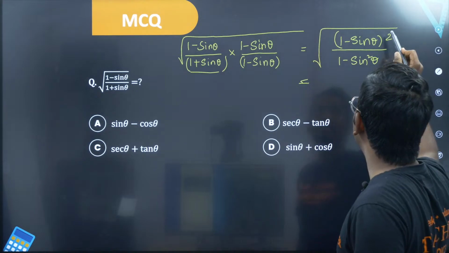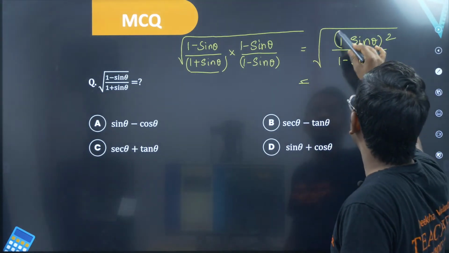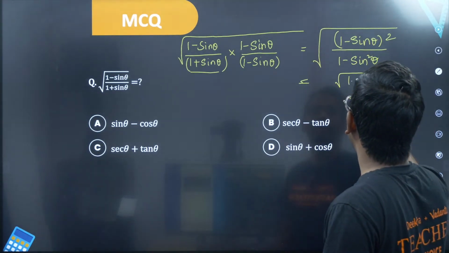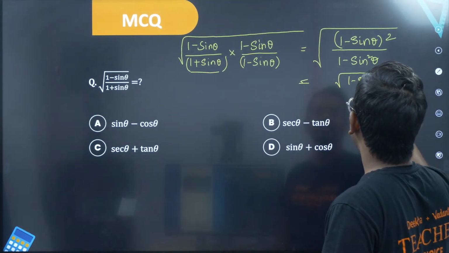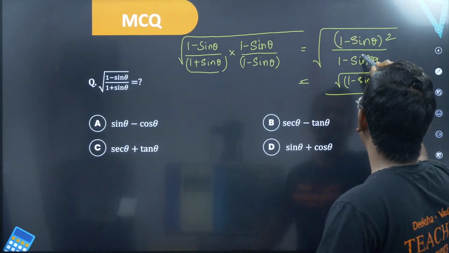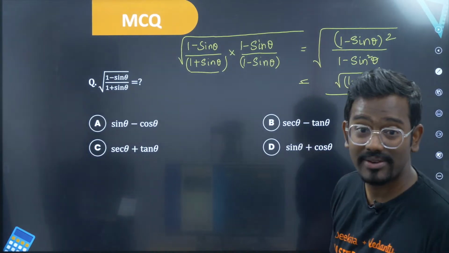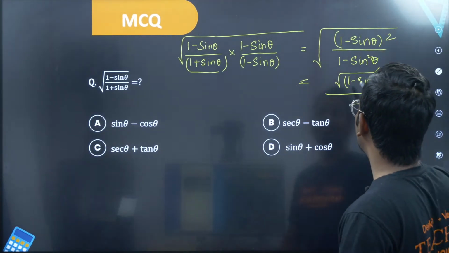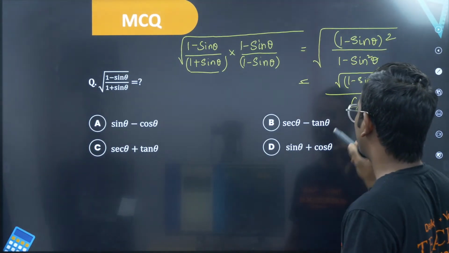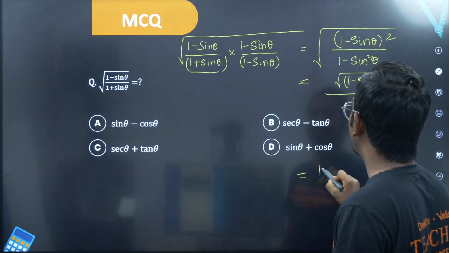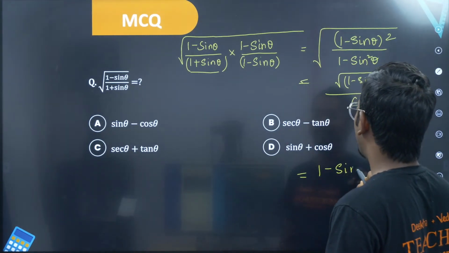So this is nothing but, so from here what happens? Sir, this whole part can be written as 1 minus sin theta whole square. So this square and square root get cancelled, divided by 1 minus sin square theta, which is cos square theta under root, that becomes cos theta. Very simple. Now the expression becomes 1 minus sin theta by cos theta.